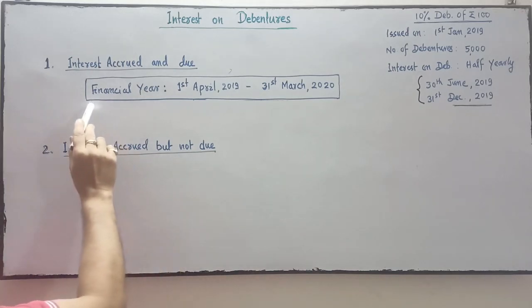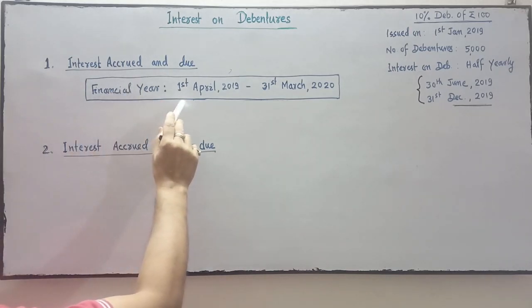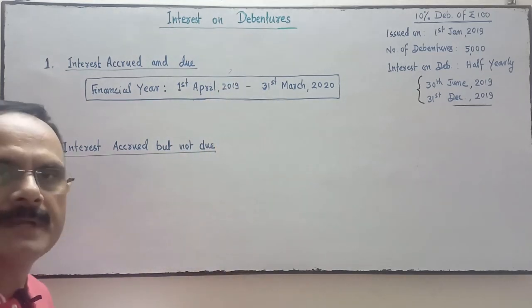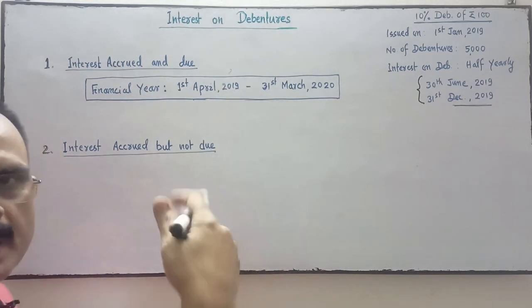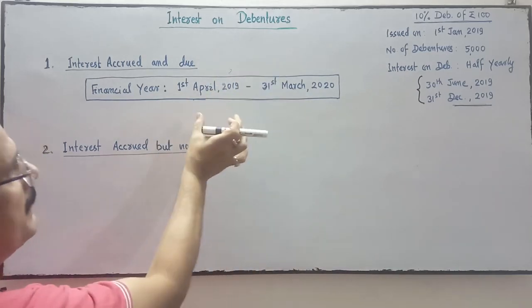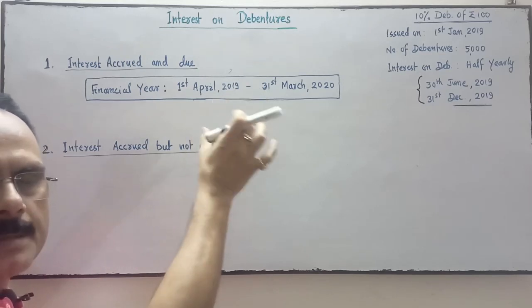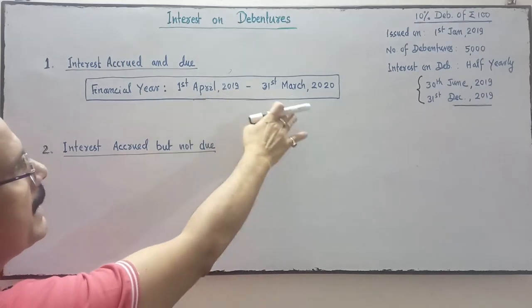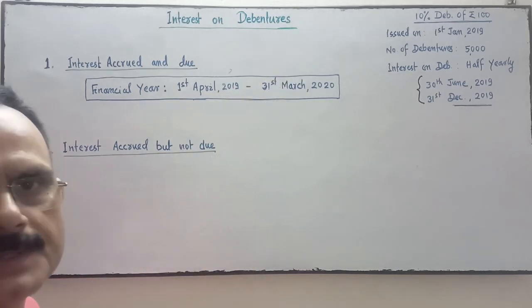Suppose our financial year starts from April and closes on 31st March. The company maintains the financial year like this, 1st April to 31st March. Taking the example of this financial year, which starts from April 2019 and closes on 31st March 2020.